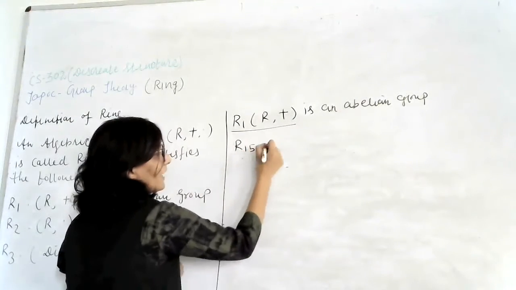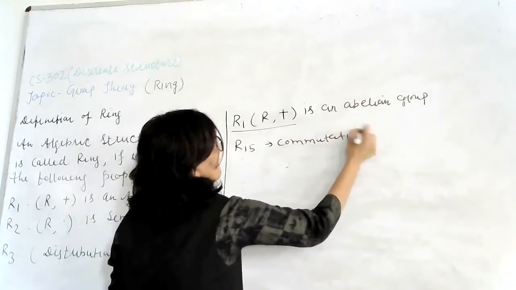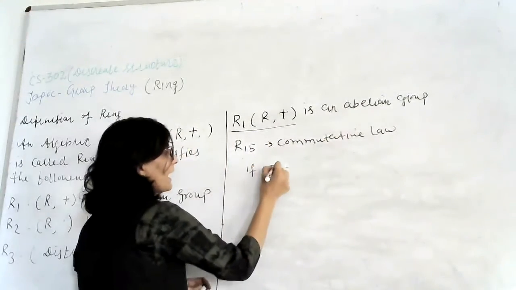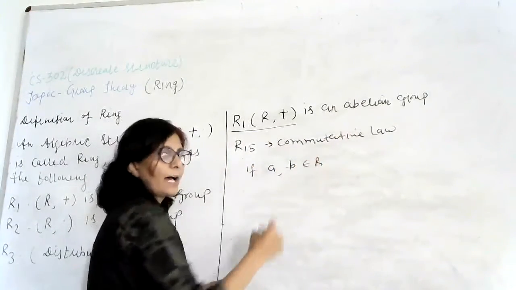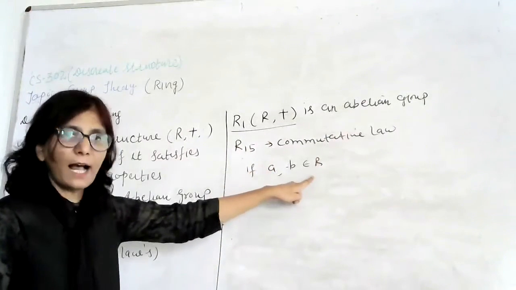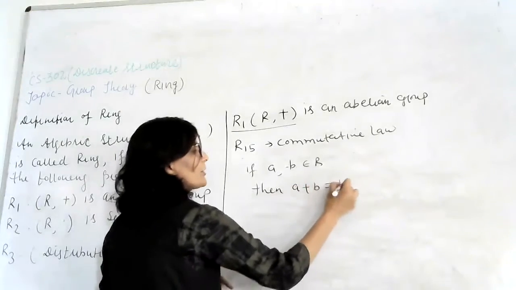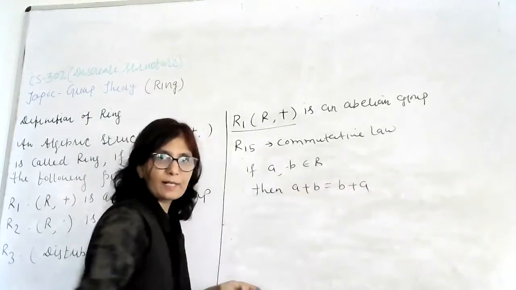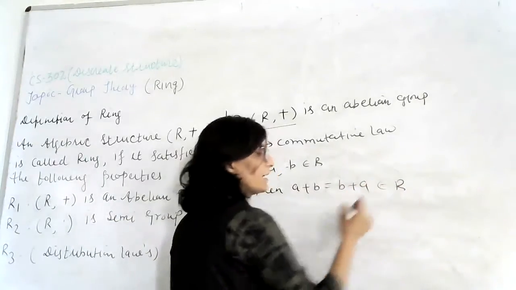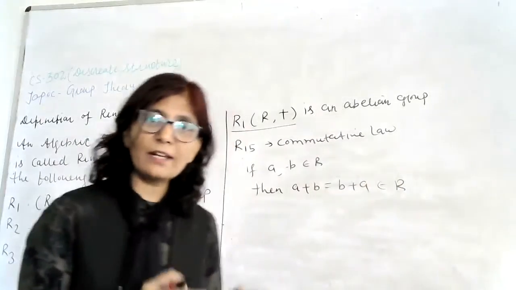So R15 is commutative law, and in commutative law, if A and B are the elements of R, अगर A और B कोई दो एलिमेंट हैं, कोई algebraic structure R में, then A plus B is equal to B plus A. है ना? A plus B और B plus A आपस में equal होंगे and it belongs to R, and the result is in R. मतलब R में ही result आएगा.